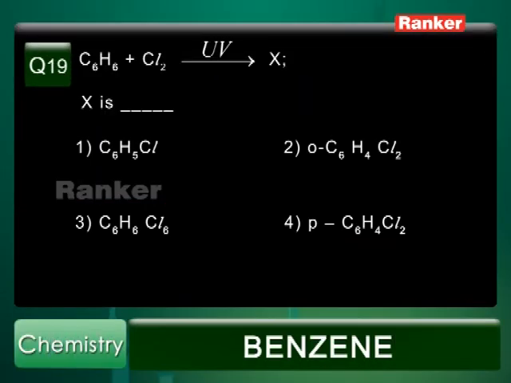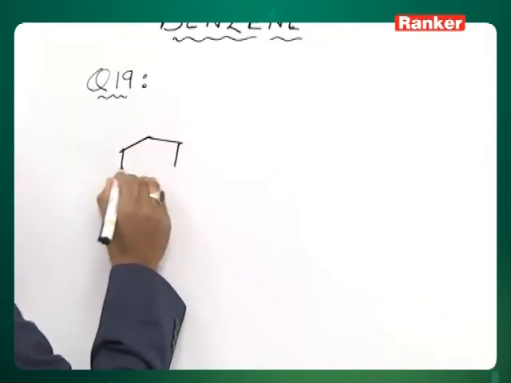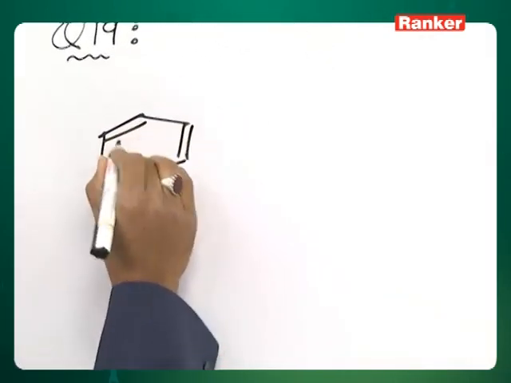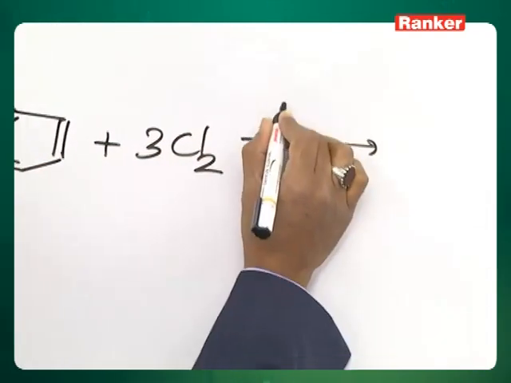Question number 19. Benzene plus chlorine in presence of ultraviolet light gives compound X. What is X? We have to find out. Option 1 is chlorobenzene. Option 2 is ortho-dichlorobenzene. Option 3 is C6H6Cl6, that is gammexane. Option 4 is para-dichlorobenzene. What happens is benzene adds on 3 moles of chlorine in presence of ultraviolet light.